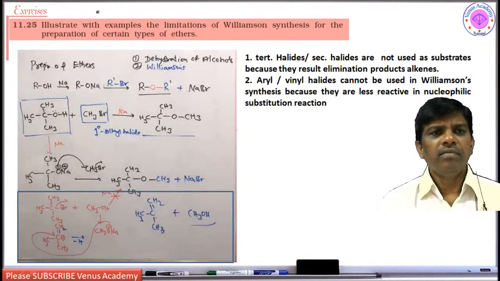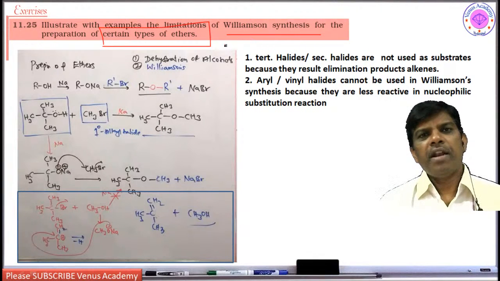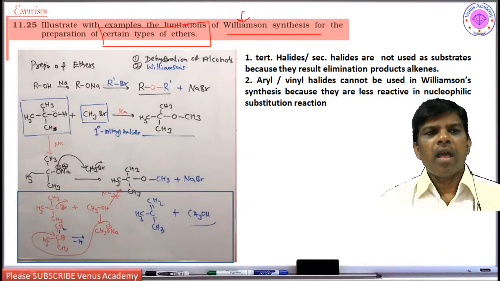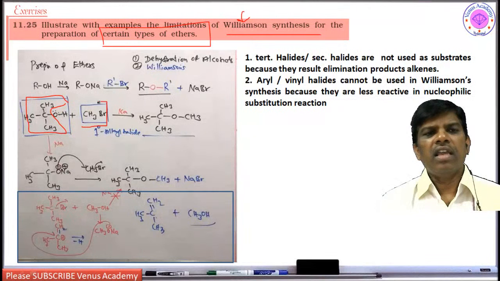Next, illustrate with example limitations of Williamson synthesis for the preparation of certain types of ethers. Dear students, just now I explained mixed ethers can be prepared by the versatile Williamson synthesis by taking alcohol. For mixed ethers, the aryl or alkyl part which is secondary or tertiary has to be taken as the alcohol part, whereas the other part is taken as the halide part.